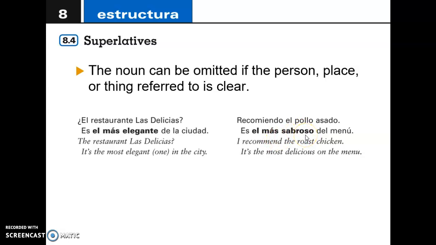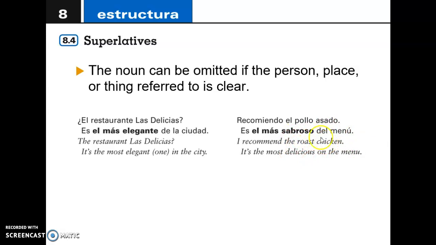I know that in English we would say tastier, tastiest, or delicious, but in this case, we want to say el más sabroso del menú. So in here, this is the most elegant out of the restaurants in the city, and this is the dish that is the most delicious out of all the dishes in the menu.